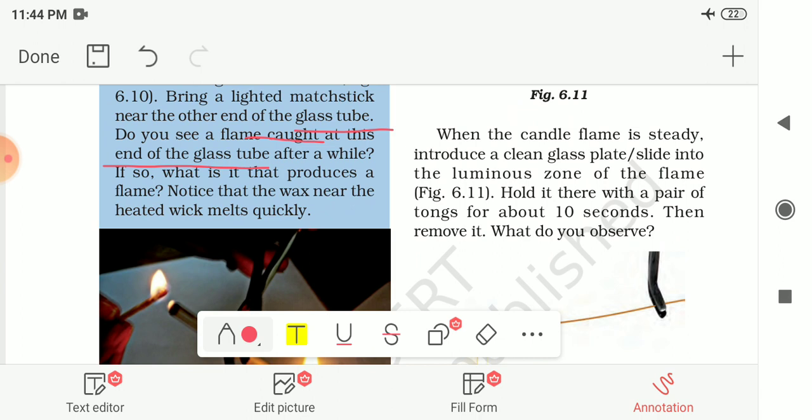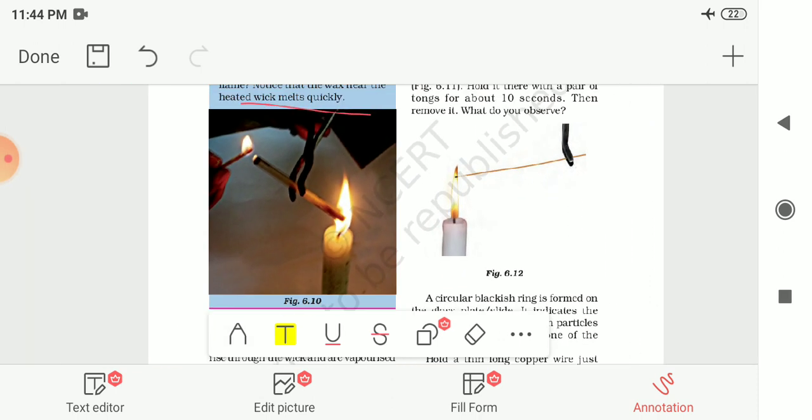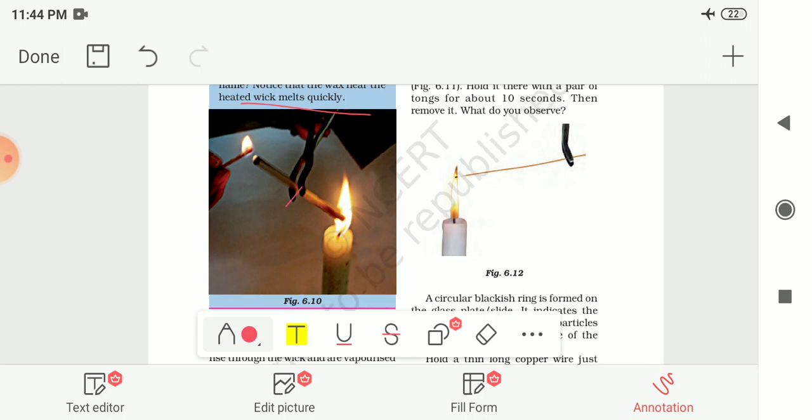If this is happening, then what is it that produces a flame, and why is the flame produced over there? You also have to notice that the wax near the heated wick melts quickly. Here the picture is given to you. You have to hold the test tube like this with a pair of tongs. You have to keep one end of this test tube near the black area of this candle flame, and on the other end you have to bring the lighted matchstick. Then you have to observe whether the flame is there on the other end or not. And then you have to notice that the wax near this flame starts melting quickly.